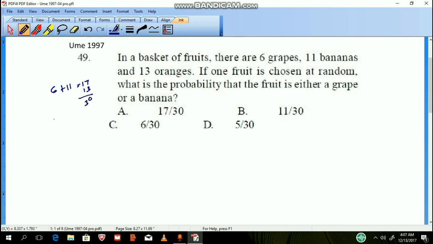So we've got 30 fruits in here, and for it to be either grape or banana, for grape will be 6 over 30, or is addition, plus banana will be 11 over 30. So we will be having 17 over 30, which is option A.